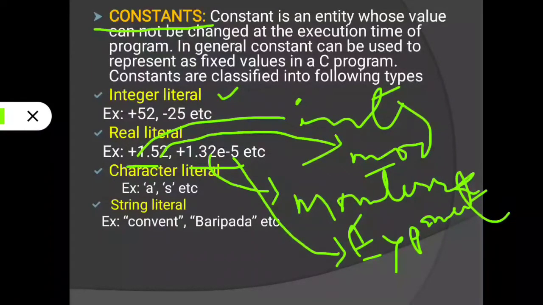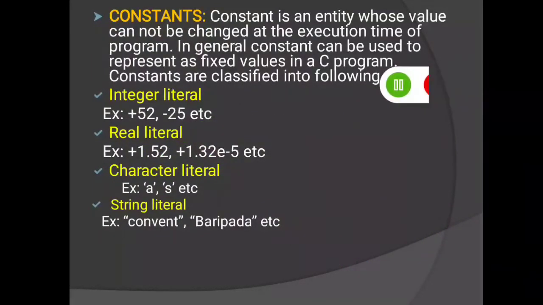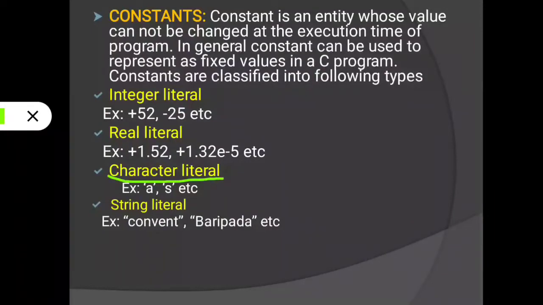Then next is character literal or character constant. When we represent a single character within single quotation marks, that is called a character constant. See, 'A' within single quotes, 'S' within single quotes: these are all character constants. Similarly, string constant.